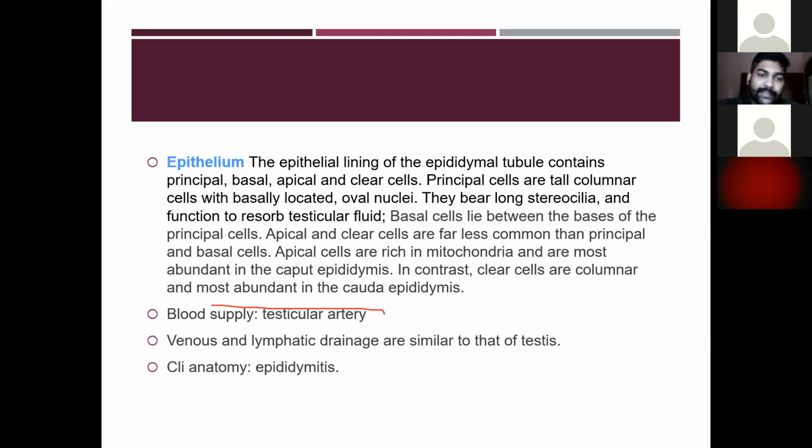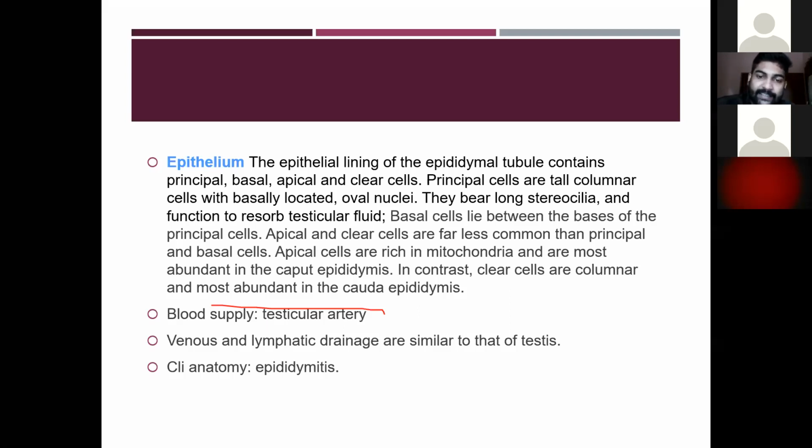Then the second one is the basal cell. The basal cells lie between the bases of the principal cells. Then the next type of cell is the apical. The apical and the clear cells are far less common than the principal and the basal cells, which are the more common lining of the epididymal tubule.